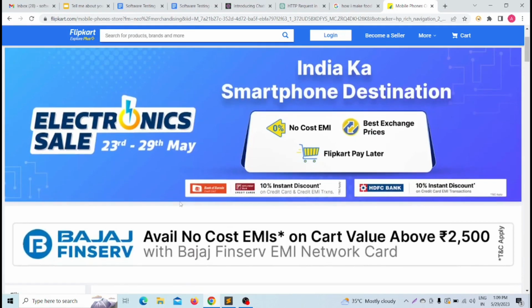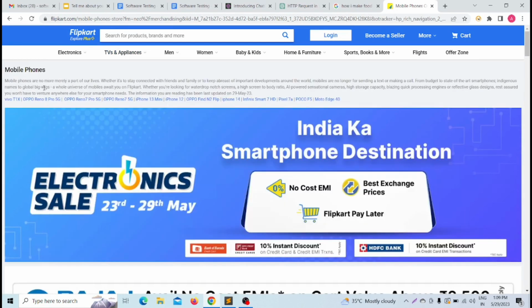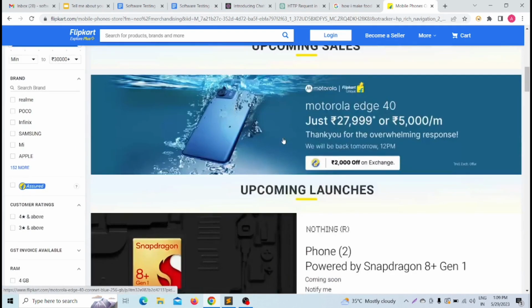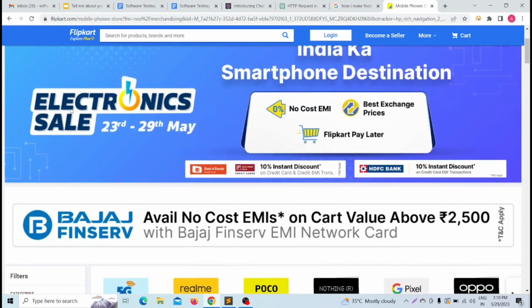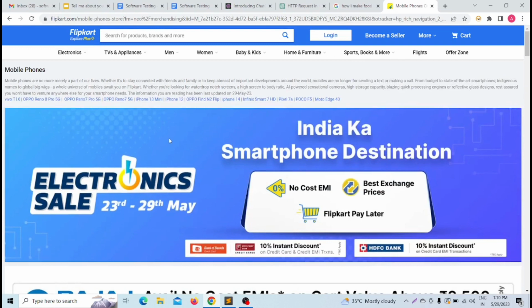But how can ChatGPT know that whenever I click on the mobile tab, it goes to the mobile page or not? Obviously, ChatGPT helps us a lot as a QA, as an SDET, or as an automation tester. But for manual testing, it cannot replace it, because of some spelling mistakes, some text alignment, and some clickable functions. So for that purpose, obviously we have to go for manual testing.